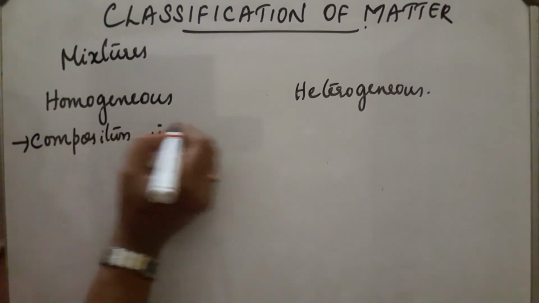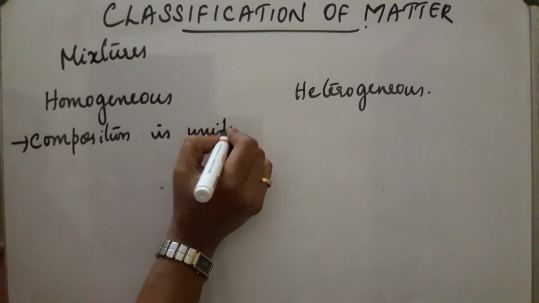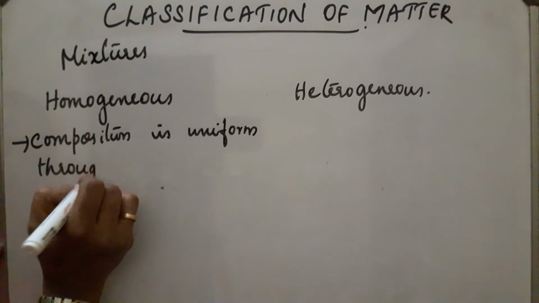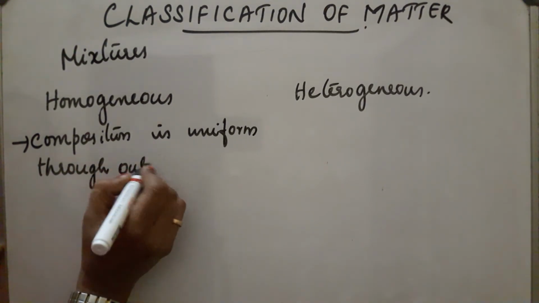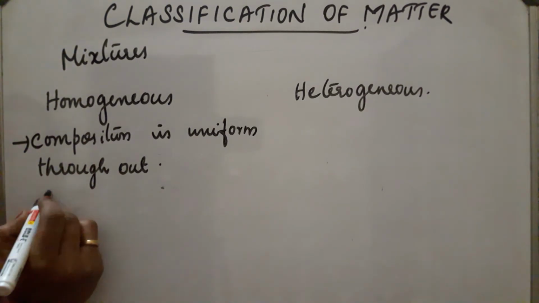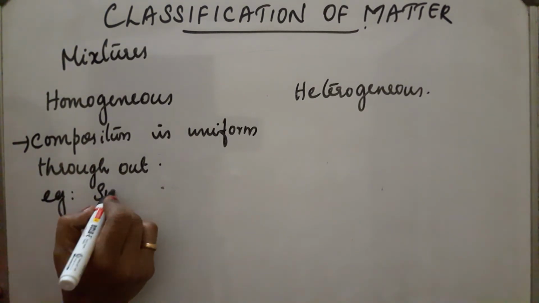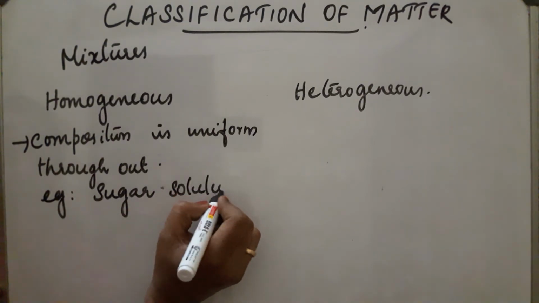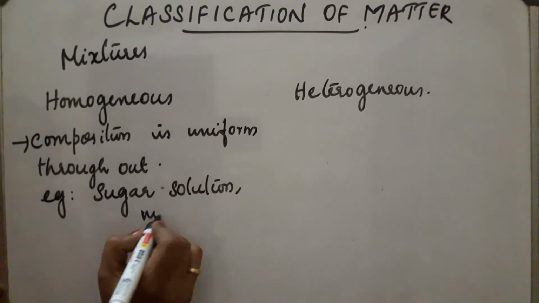Such mixtures are called homogeneous mixtures. We can take one example, sugar solution, then milk. We know all these have a uniform composition.